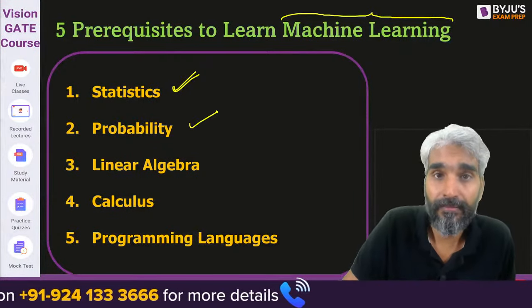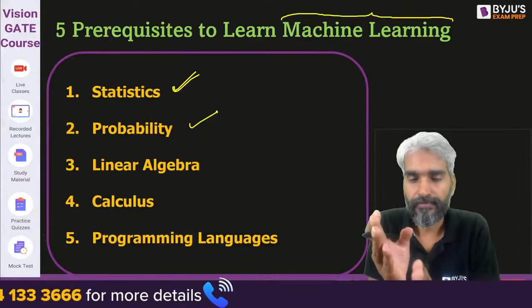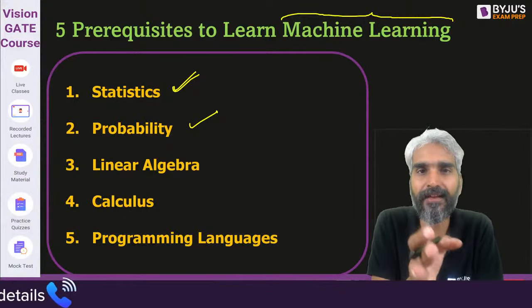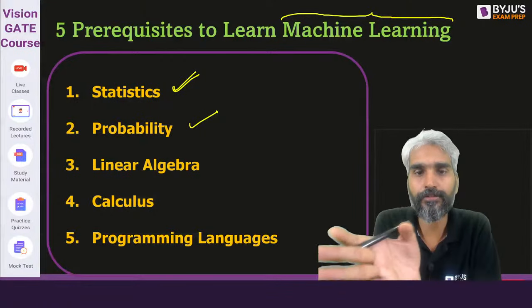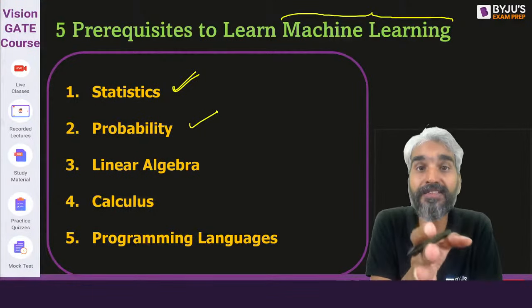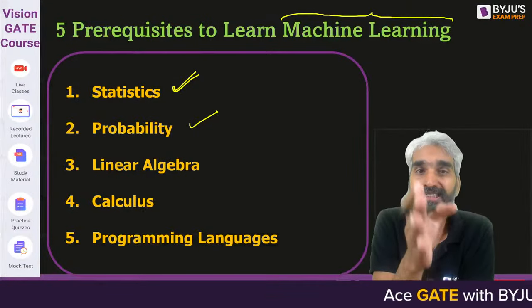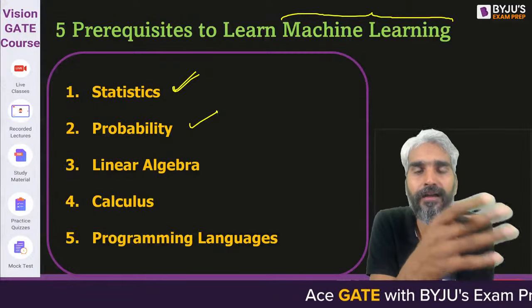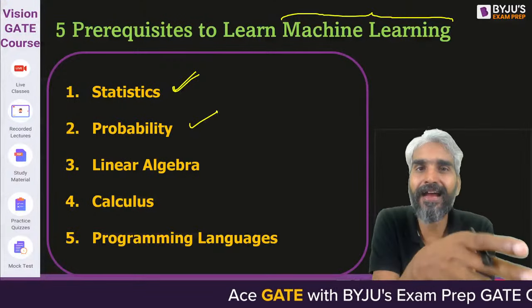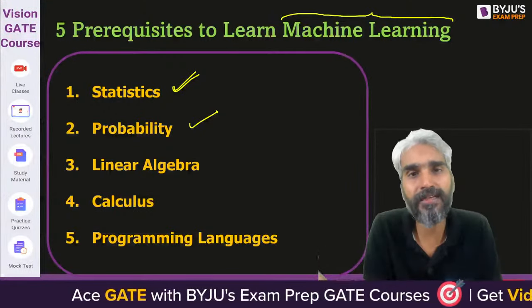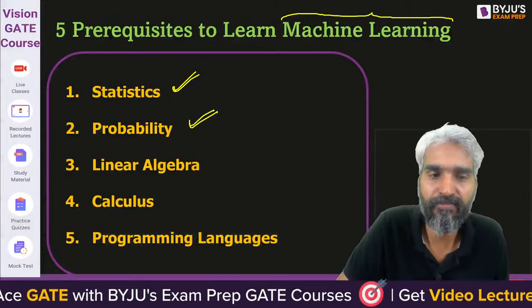Then probability. Please try to understand. A decision has to be taken whether something should be done or not done. That will be verified based on probability. If this is the set of data, then what is the probability of an event to occur? If the probability of an event to occur is higher than the probability of the event to not occur, then eventually the decision will be taken based on that particular information.